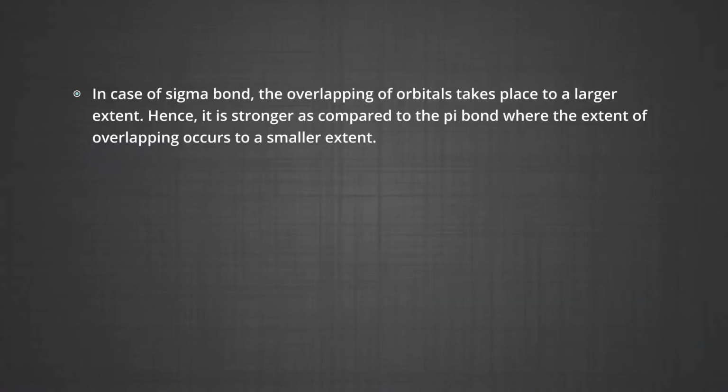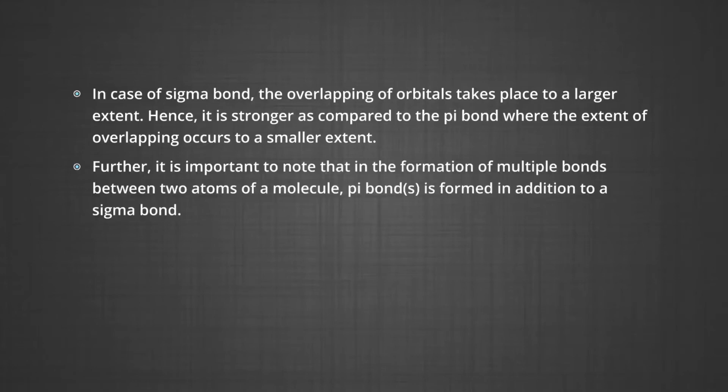Now let us discuss the strength of the sigma and the pi bonds. Basically, the strength of the bond depends upon the extent of overlapping. In the case of a sigma bond, the overlapping of the orbitals takes place to a larger extent. Hence, a sigma bond is stronger as compared to the pi bond, where the extent of overlapping is smaller. Further, it is important to note that in the formation of multiple bonds between two atoms of a molecule, a pi bond is formed in addition to a sigma bond.